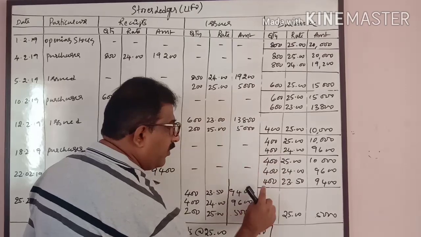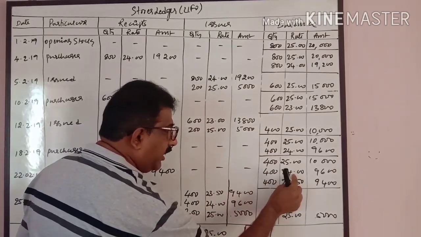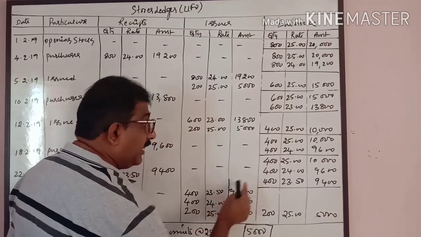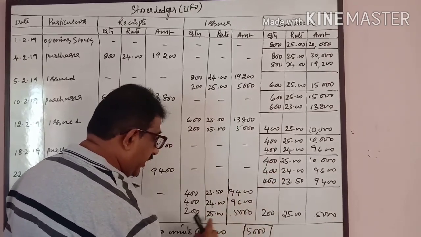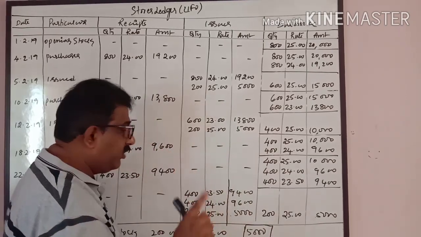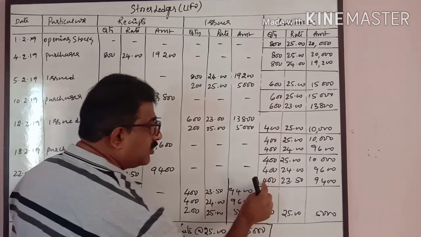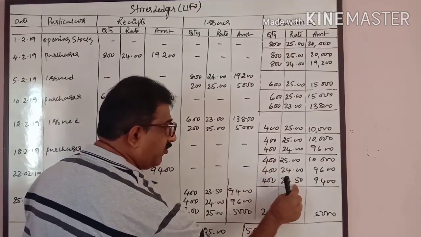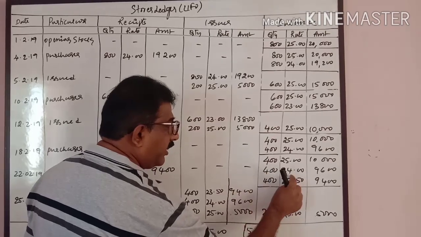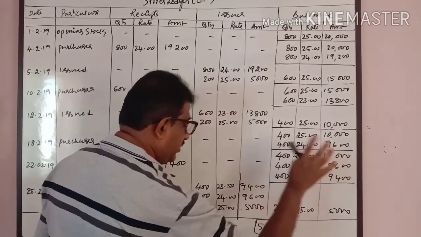Bottom to top. 400 at the rate of 23.50. Then 400 at the rate of 24 rupees. Remaining 200 units I will issue from this, 200 at the rate of 25. Totally 1,000 units are issued. 400 plus 400 plus 200, 1,000. So 400 got issued at the rate of 23.50, 400 at the rate of 24, 200 at the rate of 25 rupees, 10,000.